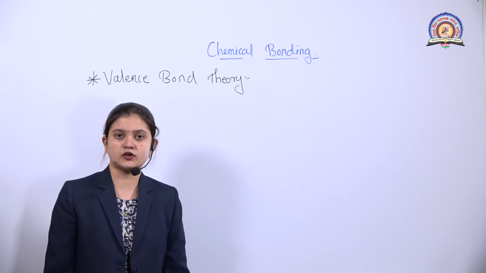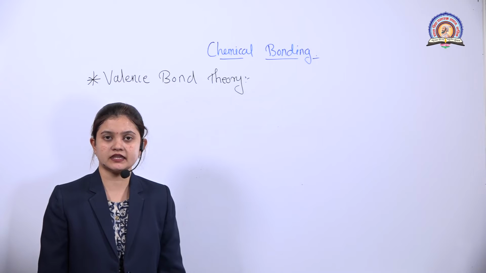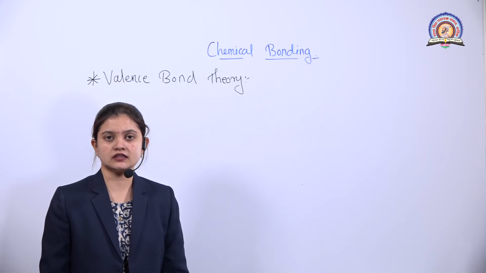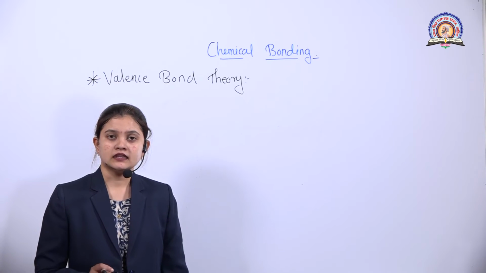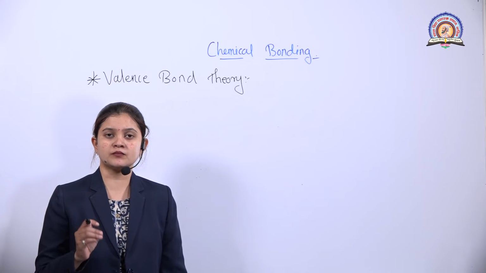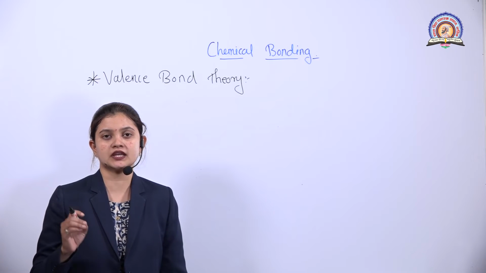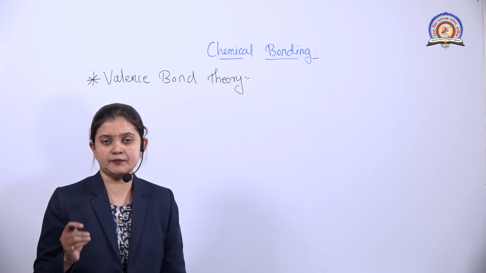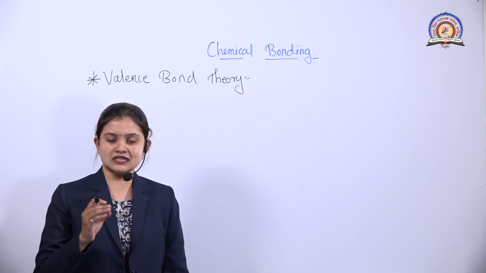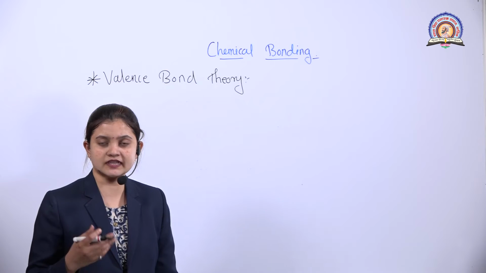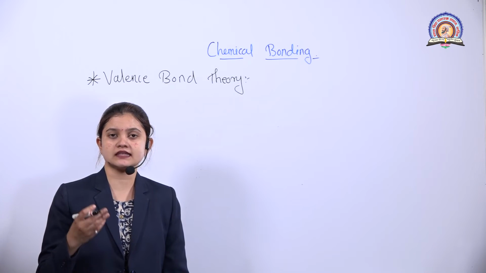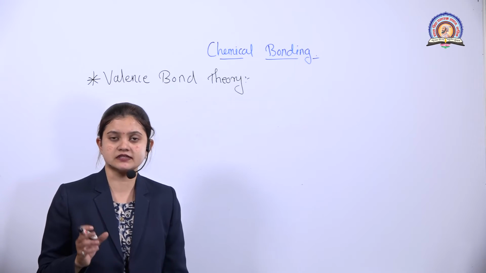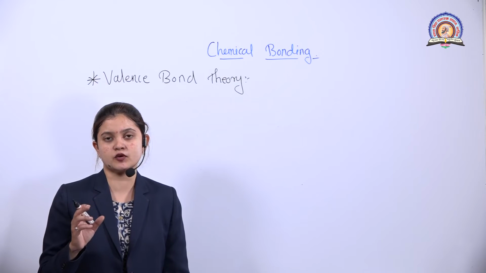Now let's start with the valence bond theory. The valence bond theory is also known as the Heitler-London theory. Heitler and London gave the proper explanation of why the hydrogen molecule is more stable than the individual hydrogen atom. Due to that explanation, this theory has a lot of importance in the field of chemical bonding. This theory was further extended by the scientists Pauling and Slater in 1931, and Heitler and London gave this theory in 1927.